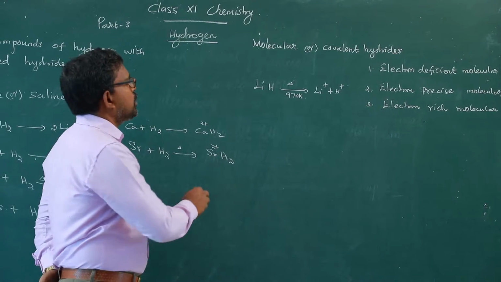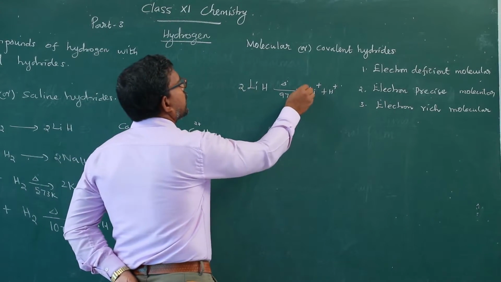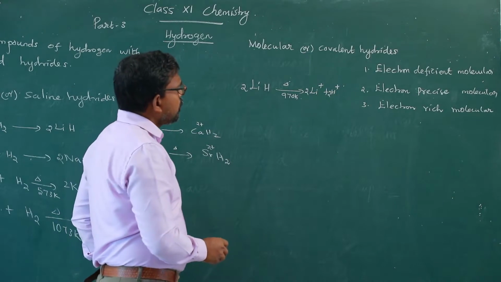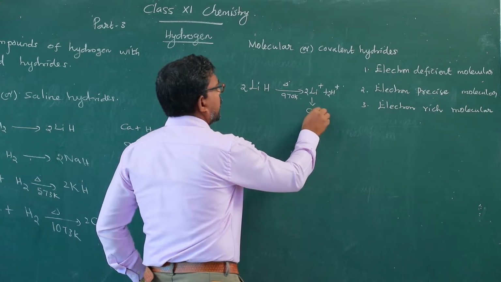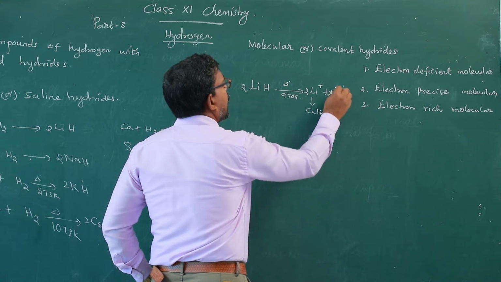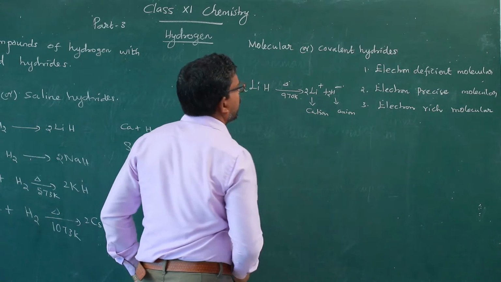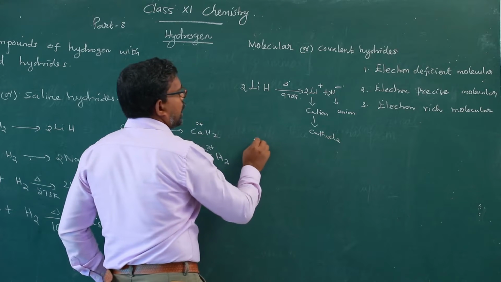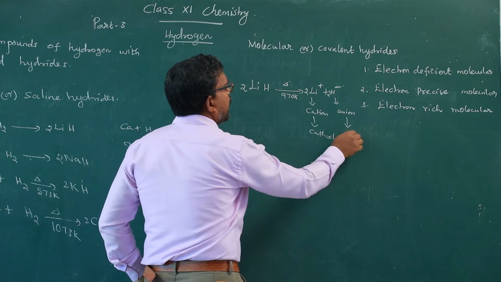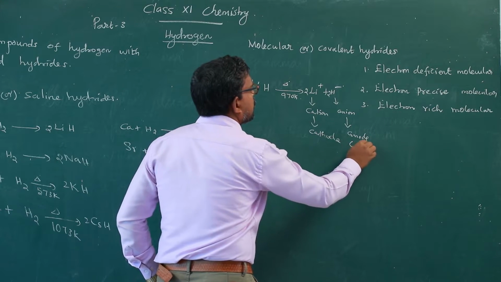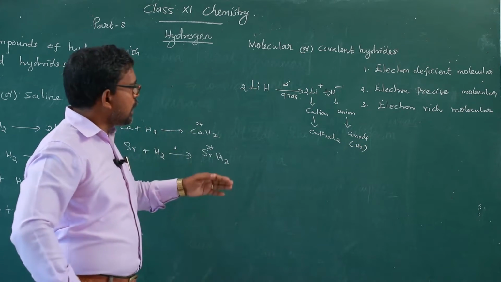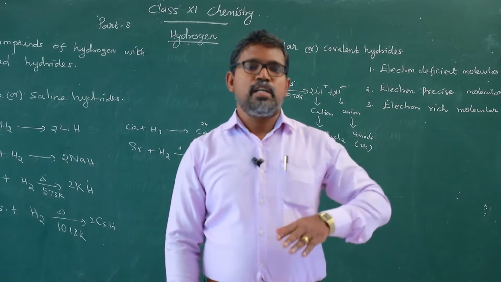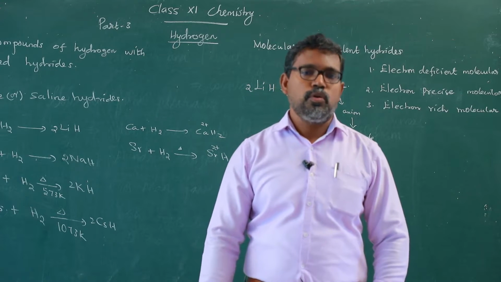Lithium hydride, suppose we are taking 2 molecules of lithium hydride, it provides 2 lithium ions and 2 H minus ions. So, it is a cation and an anion. Cations move towards the cathode by receiving the electrons. Anions move towards the anode. Normally, hydrogen is liberated at the anode. So, this is an electrolysis process, and it acts as an excellent conductor when electricity is applied.